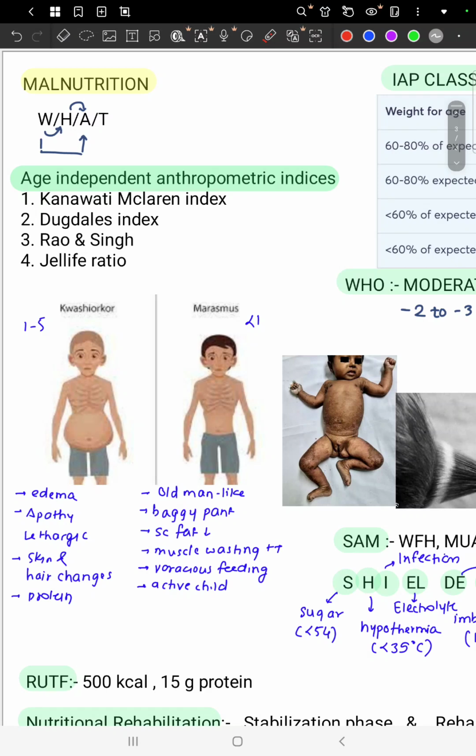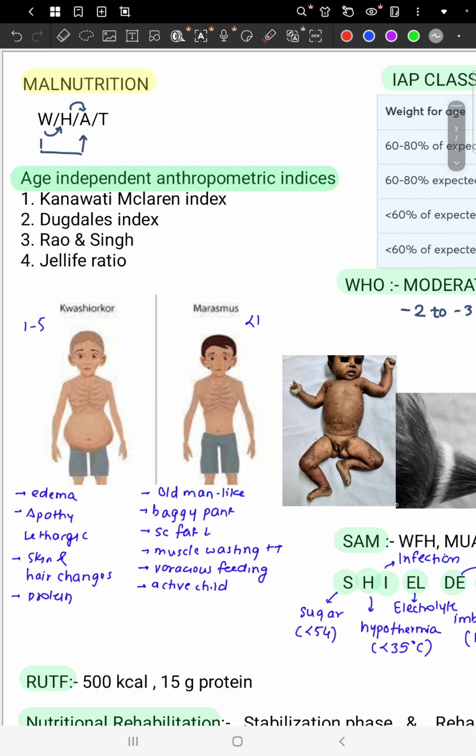So an important topic, that is malnutrition. To remember this, there are different types of malnutrition: acute malnutrition and chronic malnutrition. The parameters are: if it is weight for height, then that is acute malnutrition. If height for age is given, then that is chronic malnutrition. And if weight for age is given, then it denotes both acute as well as chronic malnutrition.